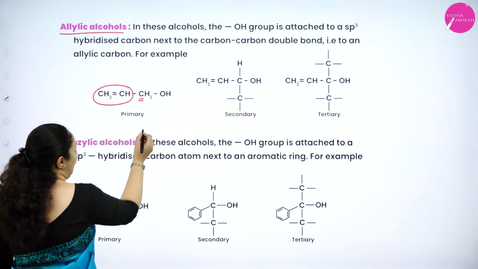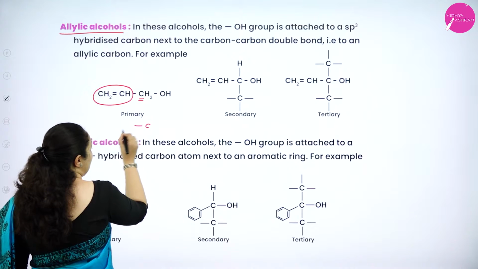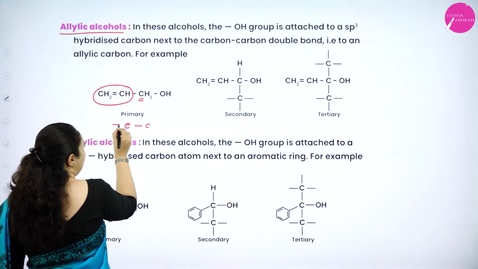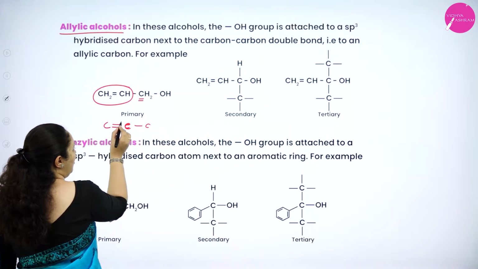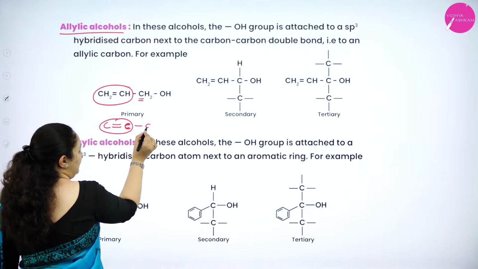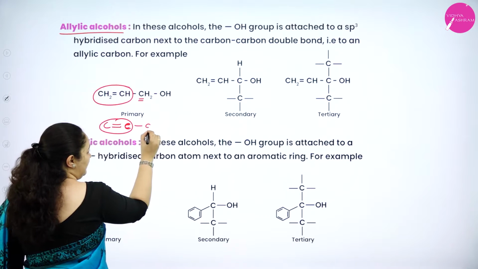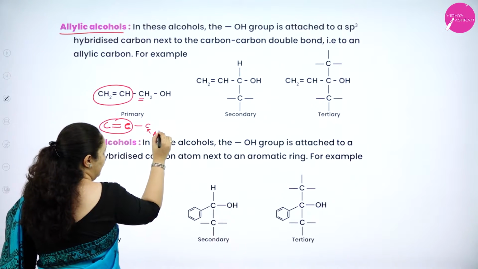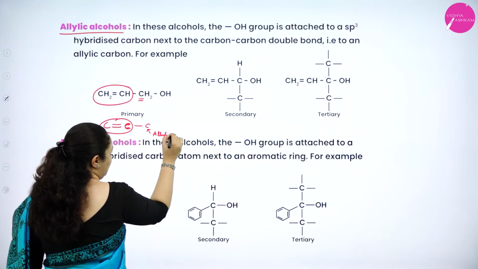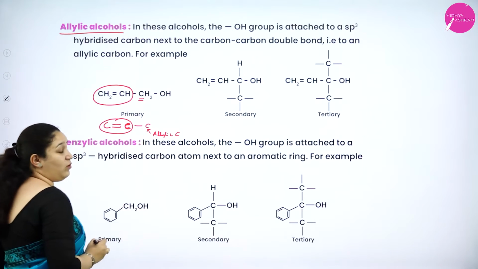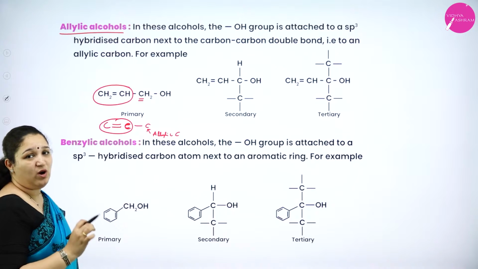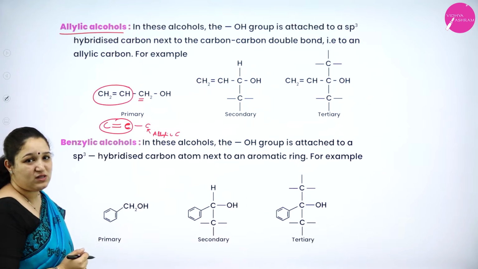Once again, I have one carbon atom which has got another carbon atom which is involved in double bond. See, this carbon atom is involved in double bond and this is the neighbor of this carbon atom. So this is allylic carbon we call. So for the allylic carbon atom, when OH group is attached, we call them as allylic alcohols.